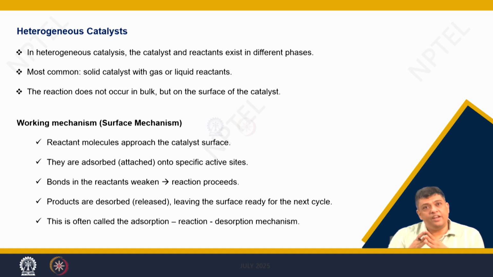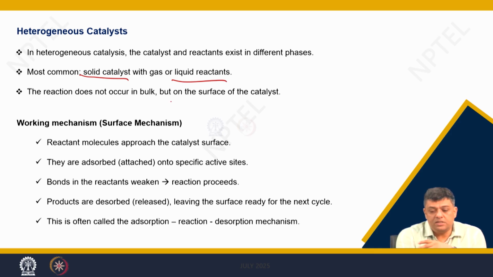In heterogeneous, this would be very simple. The catalyst and the reactants would be in the different phases. For example, you can have solid catalyst with gas or solid catalyst with liquid reactants, and they do not occur in bulk, but at the surface of the catalyst.